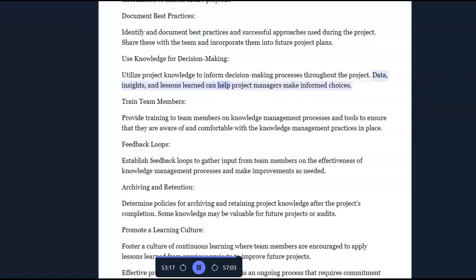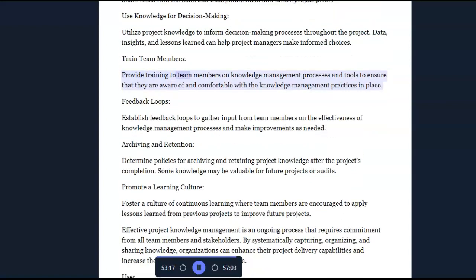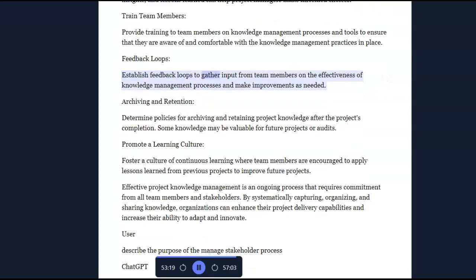Data, insights, and lessons learned can help project managers make informed choices. Train team members. Provide training to team members on knowledge management processes and tools to ensure that they are aware of and comfortable with the knowledge management practices in place. Feedback loops. Establish feedback loops to gather input from team members on the effectiveness of knowledge management processes and make improvements as needed.